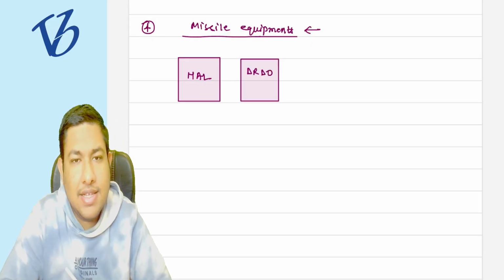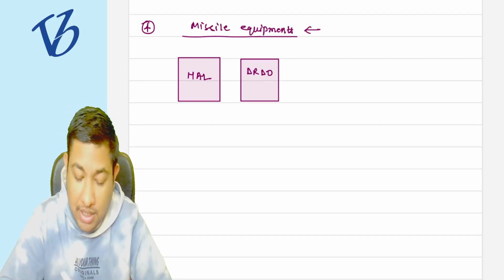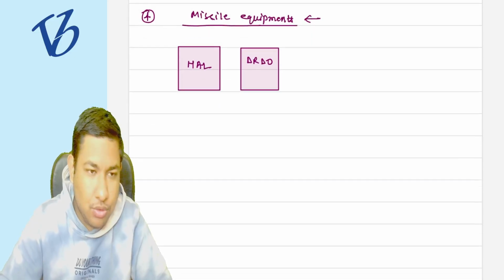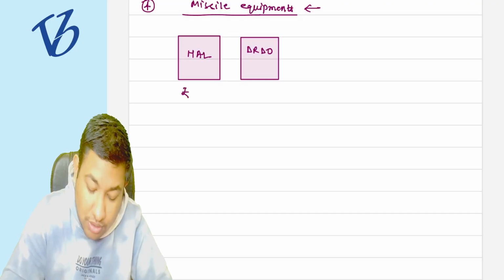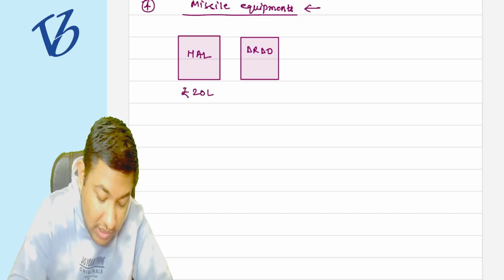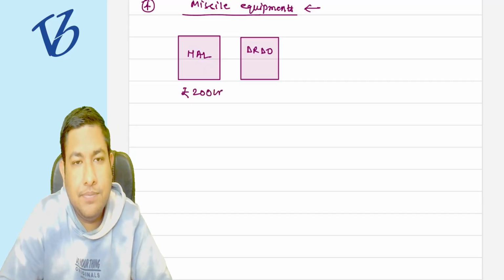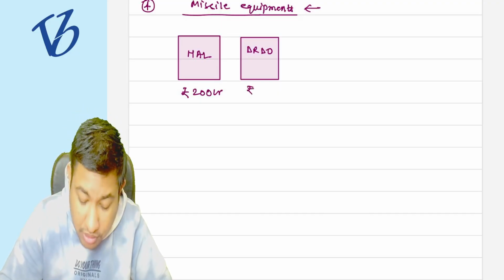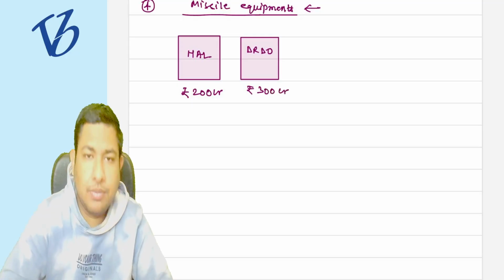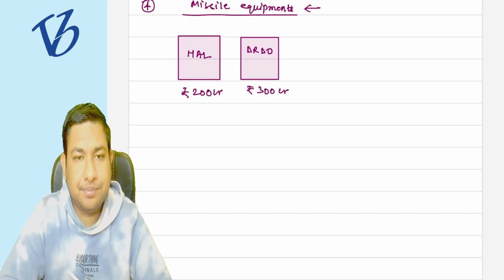These are the two organizations which can import the missile equipment. Now suppose the government said that HAL can import 200 crore rupees of missile equipment, and DRDO you can import 300 crores of missile equipment from abroad. This was done.